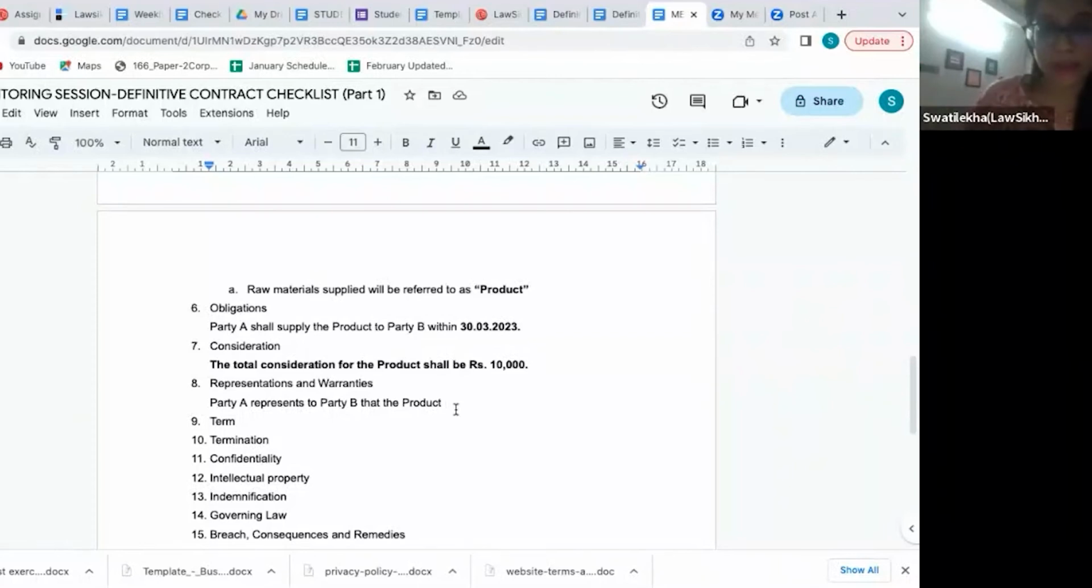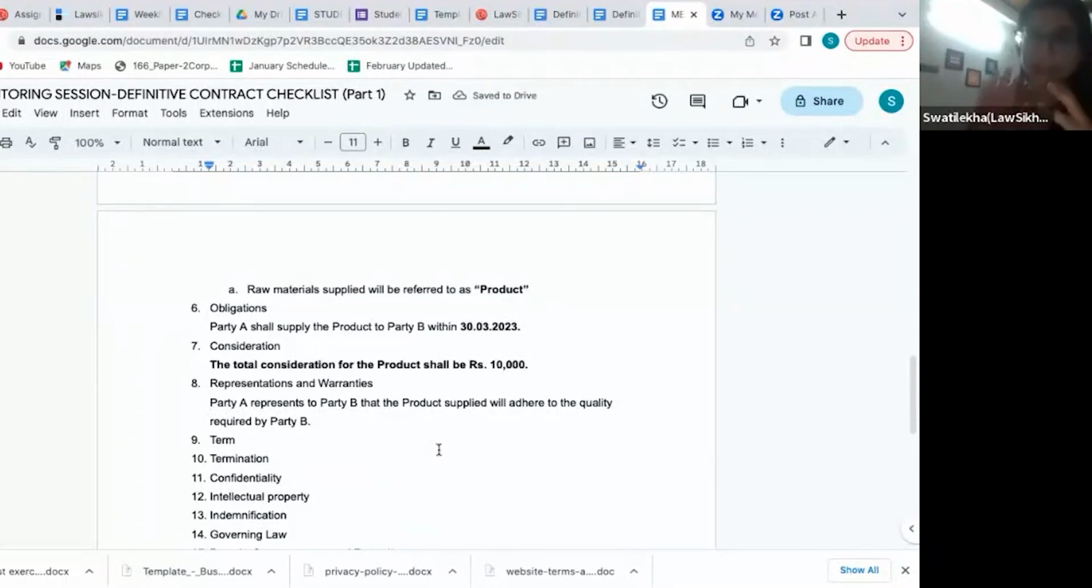Fine. So party A represents to party B that the product supplied will be of the quality required by party B. So representations and warranties are everything and anything that you promise.